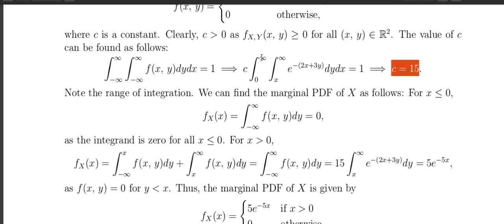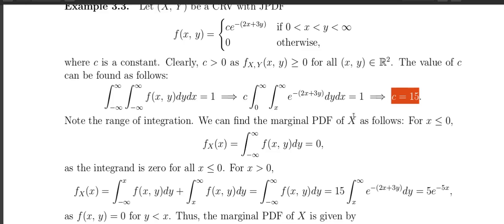Now I can find the marginal PDF of x. How can I find that? The marginal PDF of x by definition is this integration. If x is negative, the joint PDF is basically 0, because the joint PDF comes from this part, so the integration of the 0 function turns out to be 0. When x is positive, I can split the integration from minus infinity to x and then x to infinity.